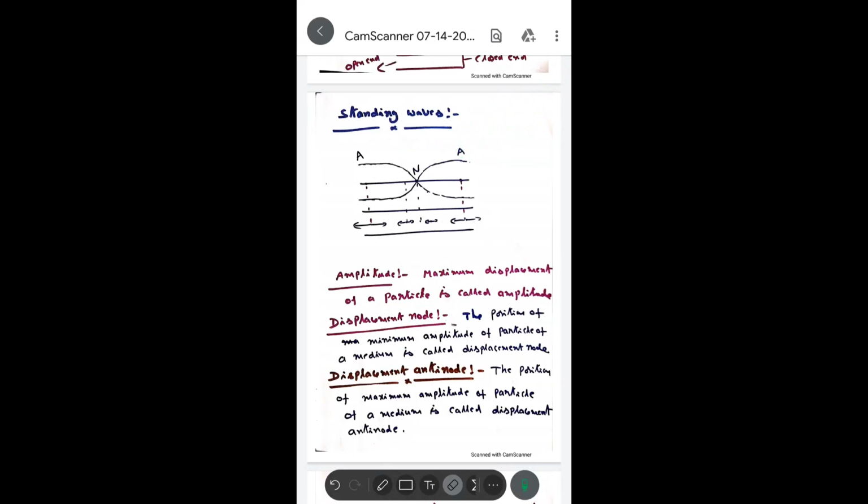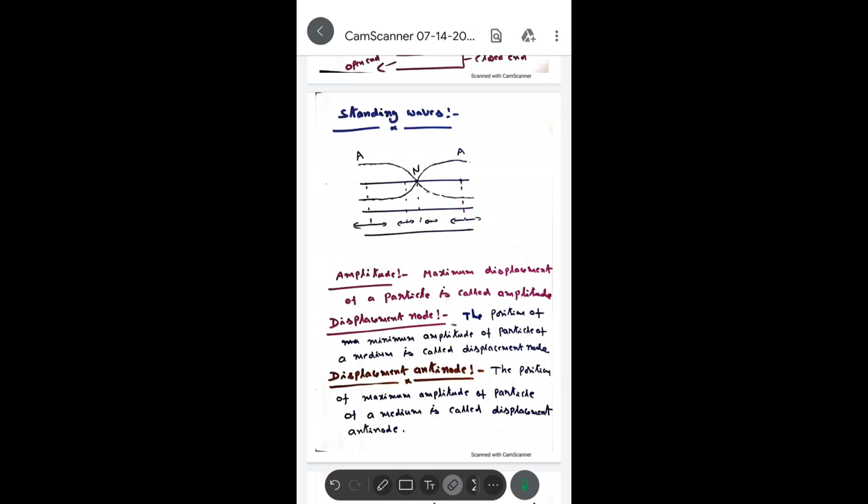Students, longitudinal waves are also reflected from a free end and from a fixed end. Take the case of longitudinal waves traveling from a denser medium to a rarer medium. When waves travel from denser to rarer at the interface, they reflect in the same phase.